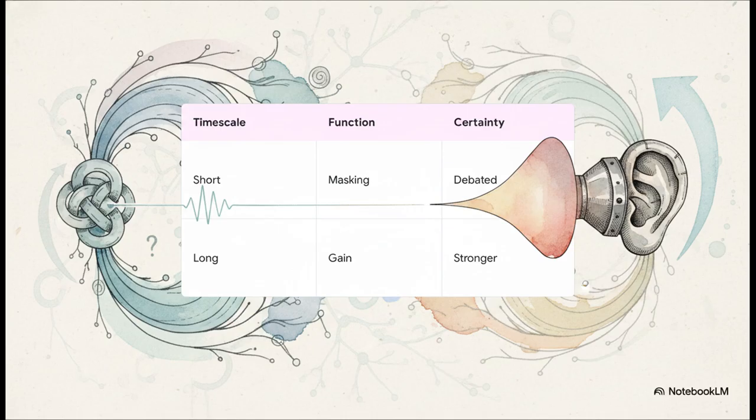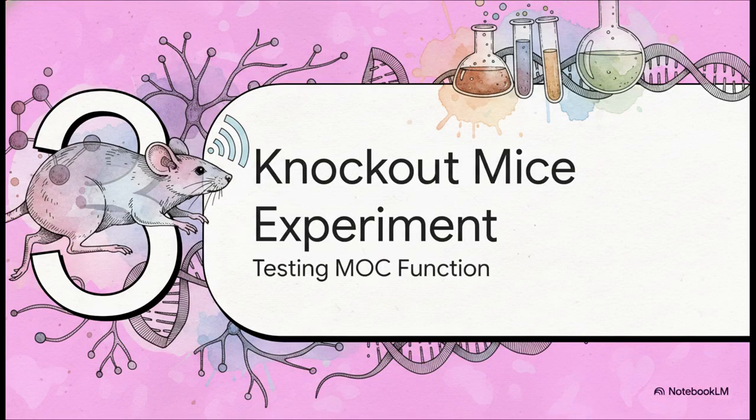But on a long-term scale, we know for sure it plays a huge role in buffering acoustic trauma. The big million-dollar question, though, is does this pathway adjust cochlear gain, like the biological amplification of sound after chronic hearing loss? Let's find out in Section 3, the knockout mice experiment.